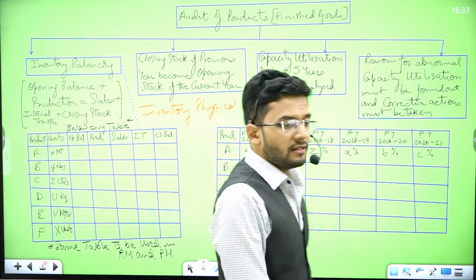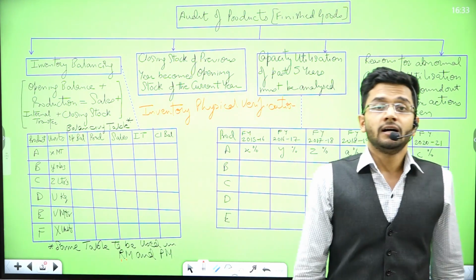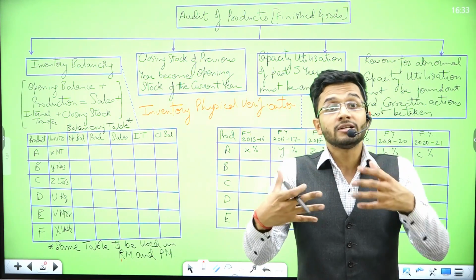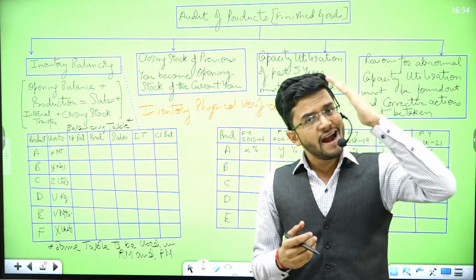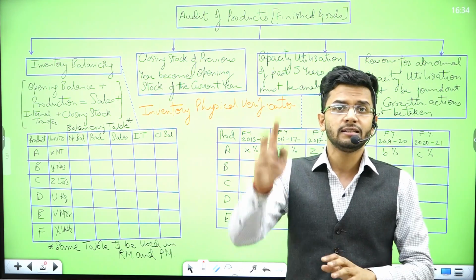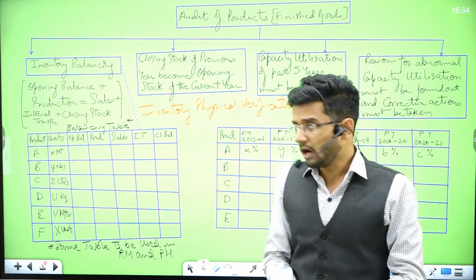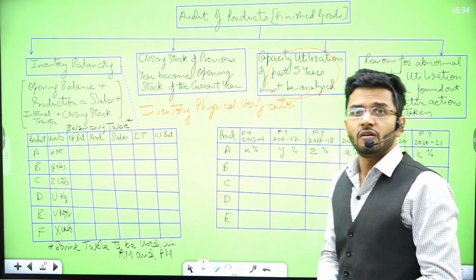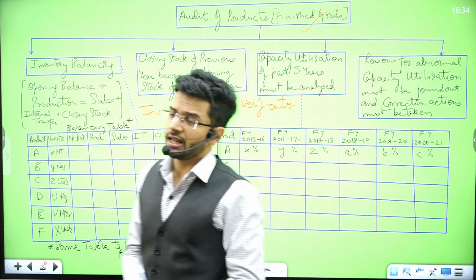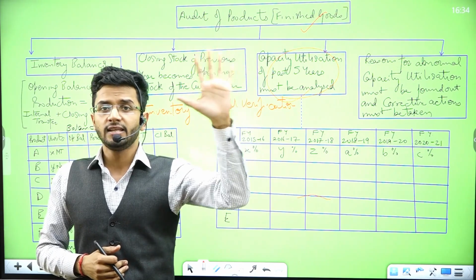And while doing CAS 2, I have already discussed the importance of utilizing our capacity to the fullest. We have discussed that at length, in detail, in CAS 2. So now capacity utilization, which is the genesis of finished goods, should be analyzed for the past 5 years very, very carefully.